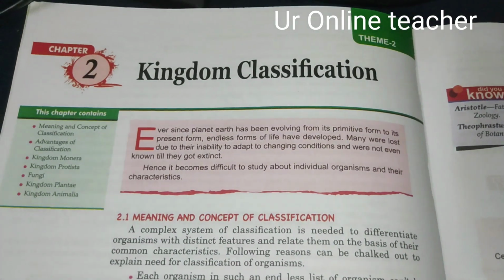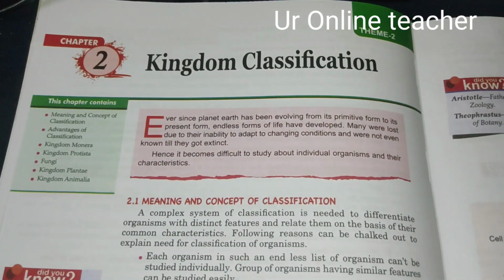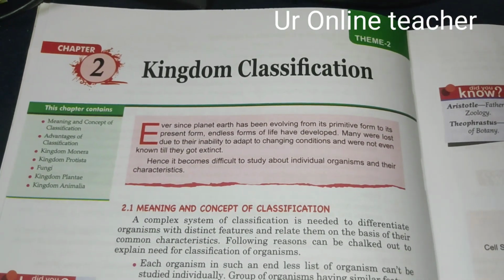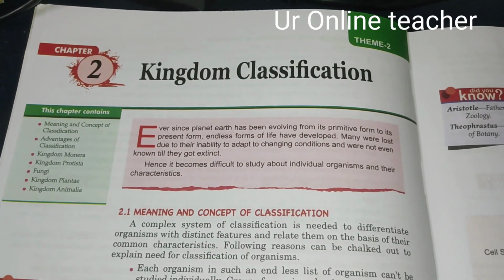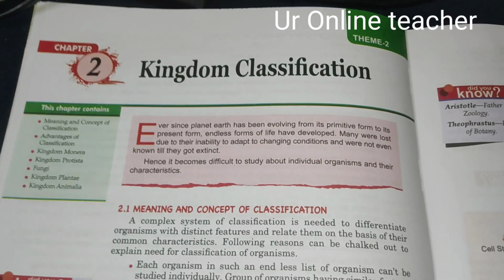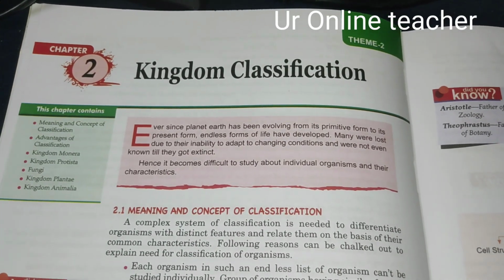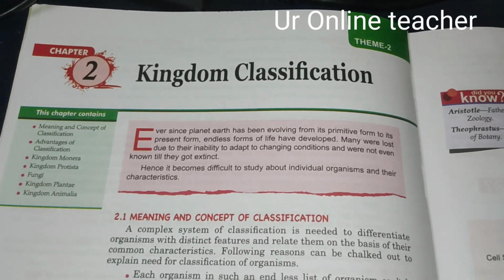So what is Kingdom Classification? On our planet Earth, there are so many living beings and we cannot read about all the living beings at a time. So the classification is made to make our study easy.